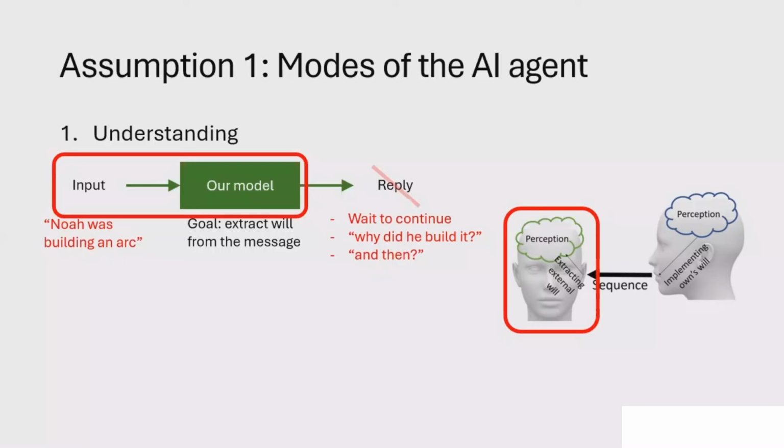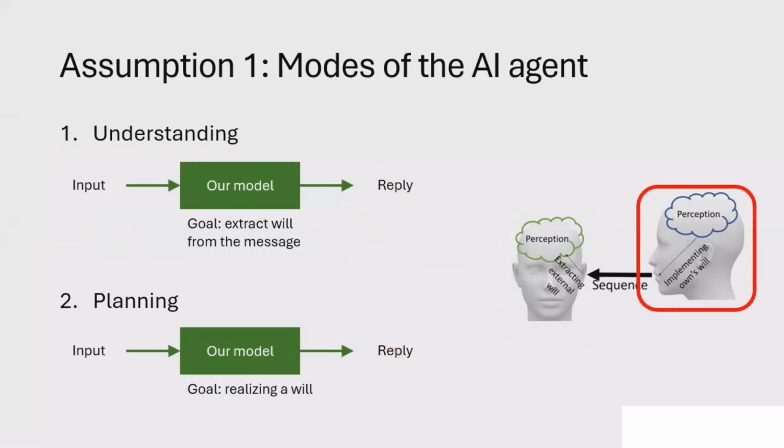Here we assume the agent wants to extract the will from my story or any message I give him. The other mode is the opposite, or the complementary mode for understanding. We call it planning. It is where a request is embedded in the input, and we assume that the agent constructed the correct will or intention. In this case, the input is silenced for the purpose of constructing some solution matching the given intention.